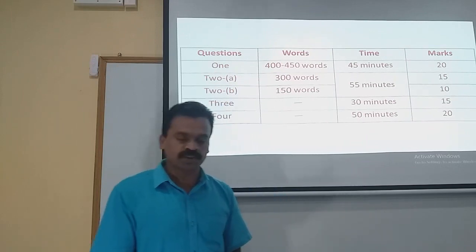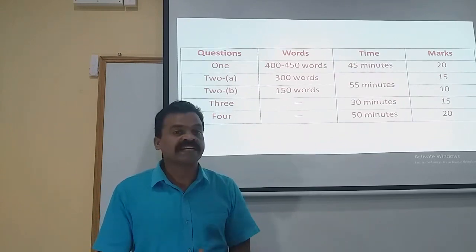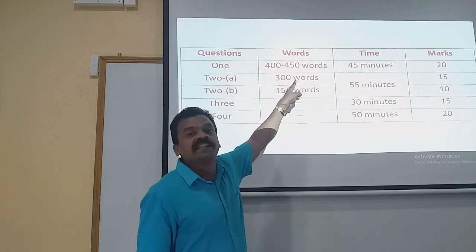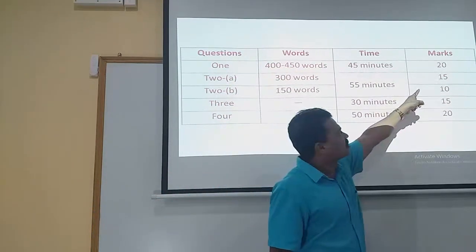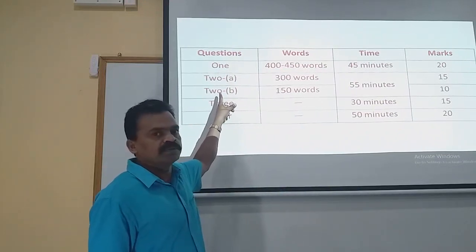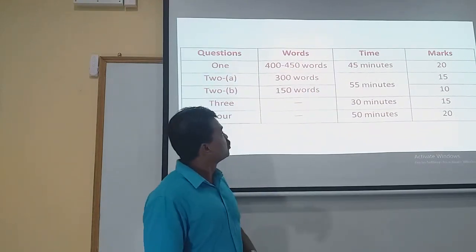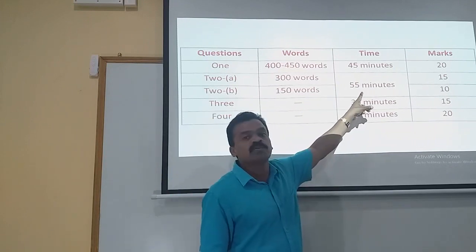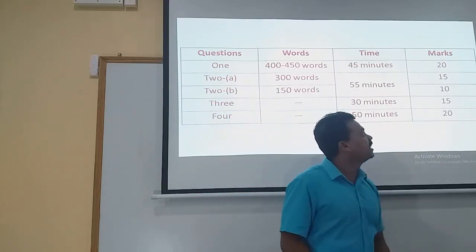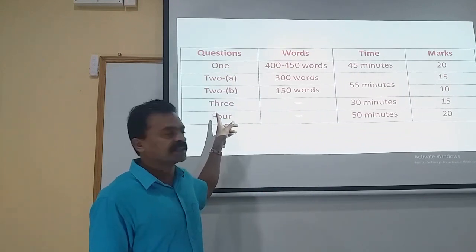Let us move on to question number 2. As we already know, question number 2 is divided into 2 parts: directed writing as well as proposal writing. Question 2A is approximately 300 words and carries 15 marks. The B part of question number 2 must be approximately 150 words. For question number 2A and B, a student can use approximately 55 minutes. The second part carries 10 marks, which means both together carry 25 marks.